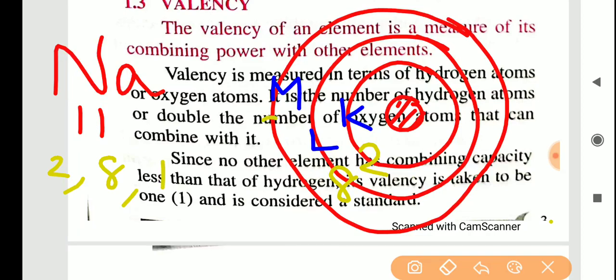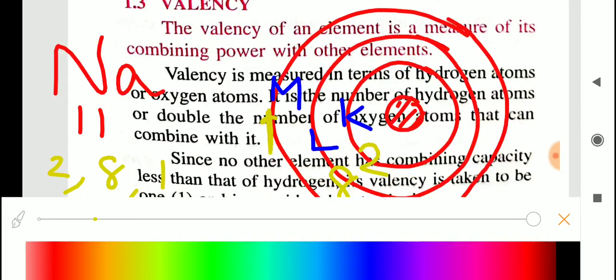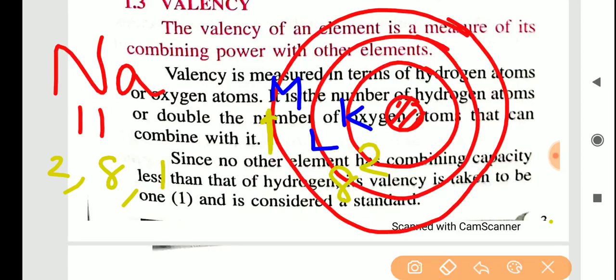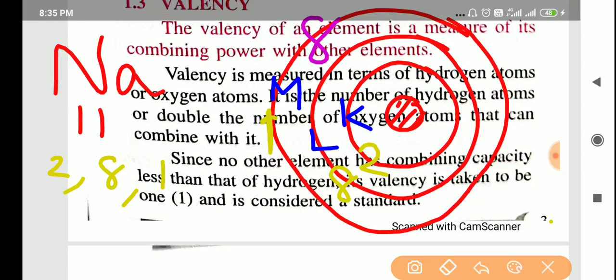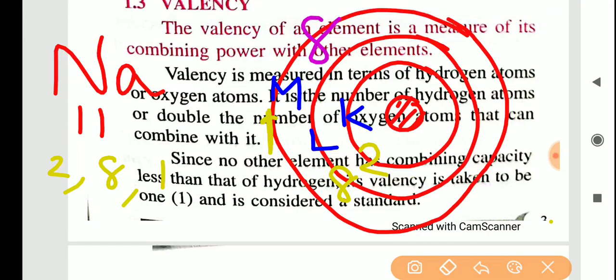So the outermost shell is having only 1 electron. But I told that the atoms always need how many electrons? They always need 8 electrons. But here only 1 electron is there. That means this sodium is not stable in nature. This sodium will not exist in free state in nature. What does this sodium need? Sodium wants to attain stability. How will it attain stability? It wants 8 electrons in its last shell. But here in sodium, the outermost shell contains only 1 electron. So it is not possible for sodium to attain stability this way.